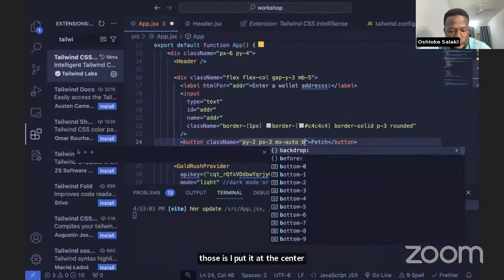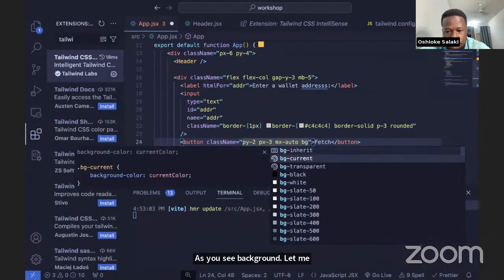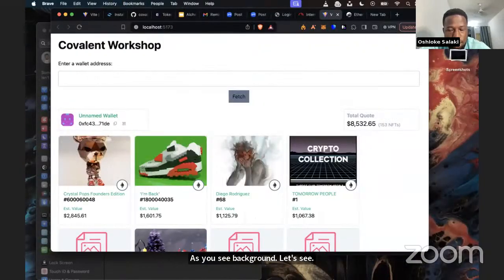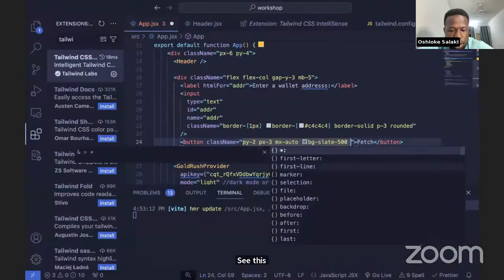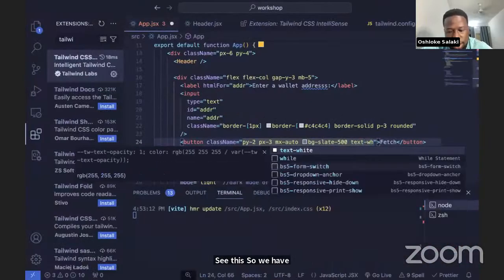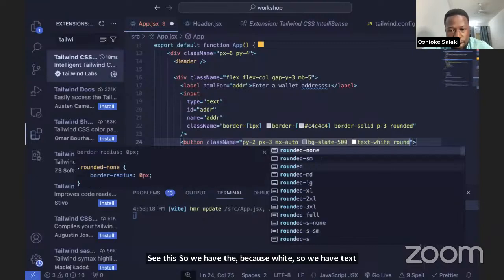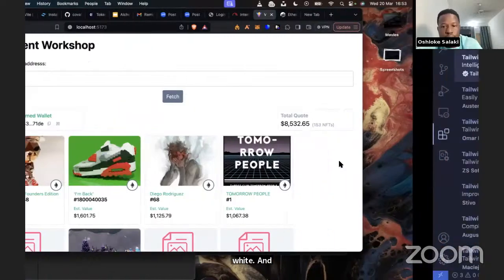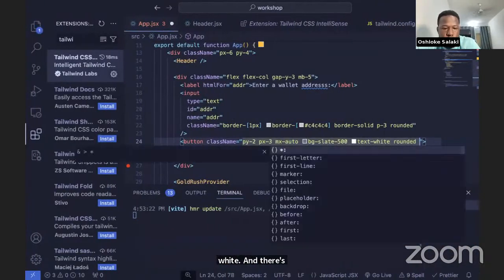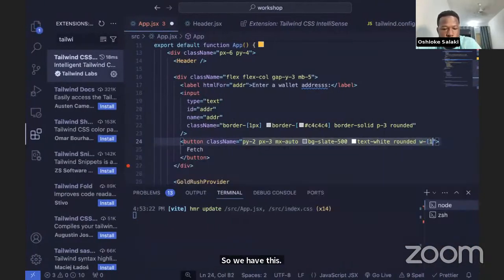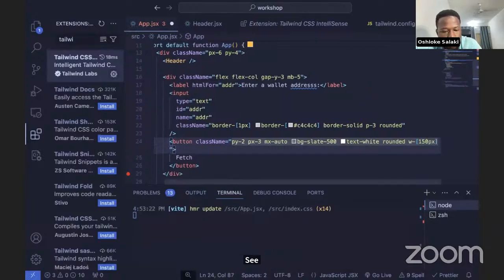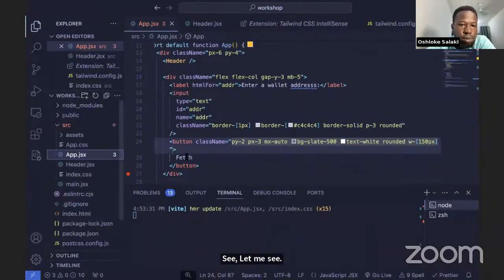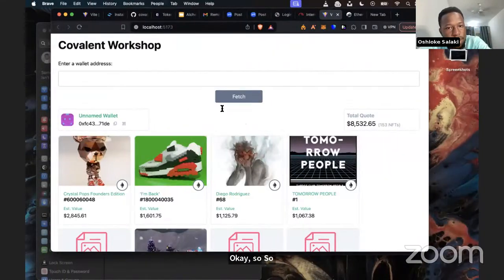Let's give it a background, this color. Then let's change the text color to white, so we have text-white. And let's give it rounded corners, so rounded. Let's give it a width of like 150 pixels. Okay, so this is what we have so far.